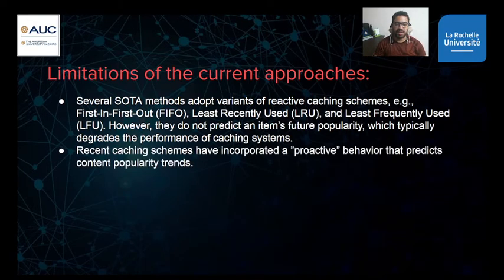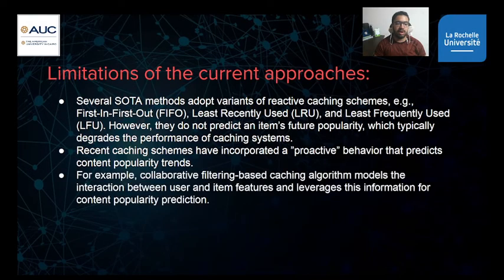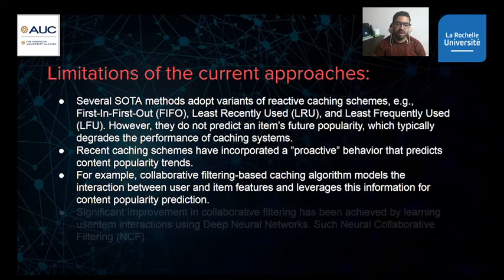Recent caching schemes have incorporated proactive behavior, in contrast to the aforementioned techniques, that predicts content popularity trends. For example, collaborative filtering based caching algorithms model the interaction between user and item features and use this information to try to predict the future trends.